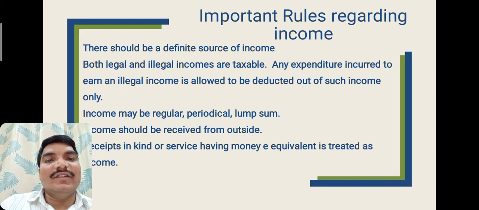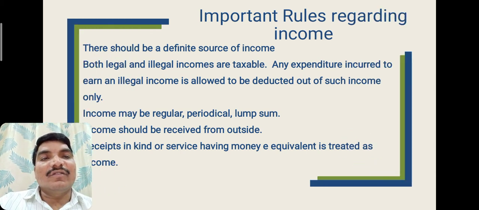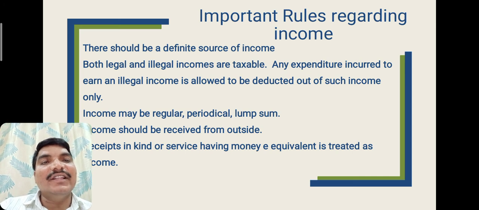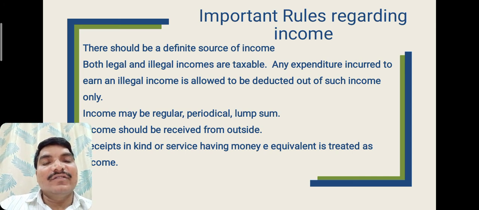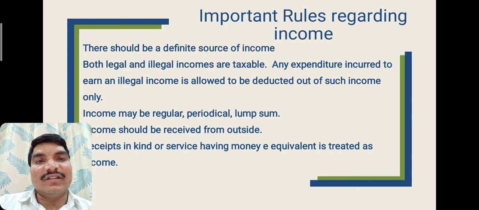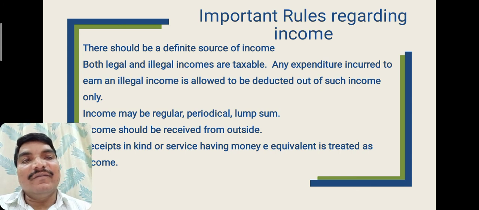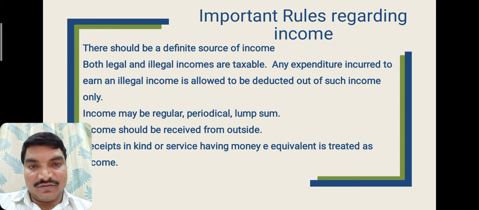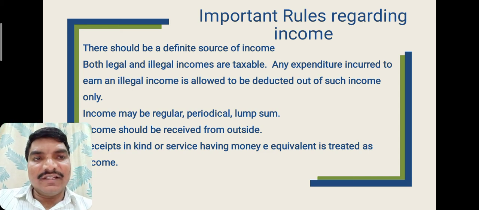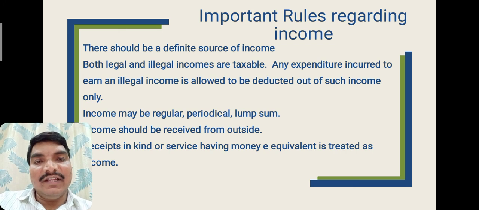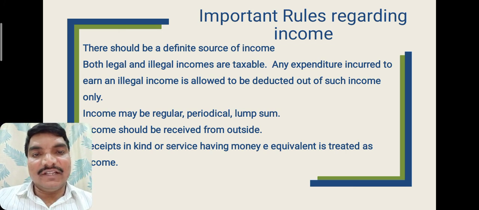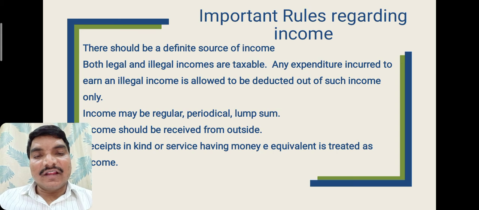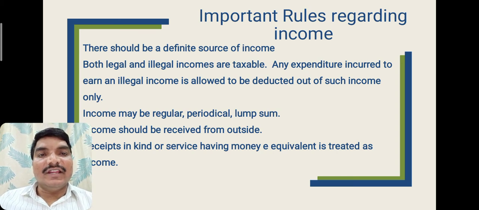However, there are some rules regarding income. The basic rule is that there should be a definite source of income. In case of an indefinite source, it is not treated as income. Indefinite income comes under casual income. Only definite income is treated as income.